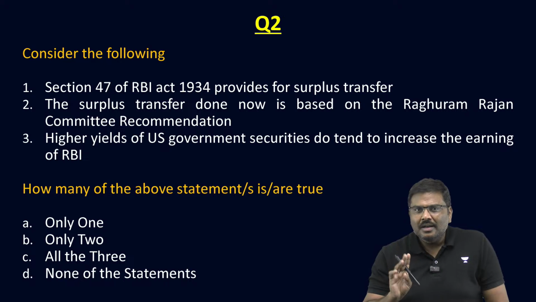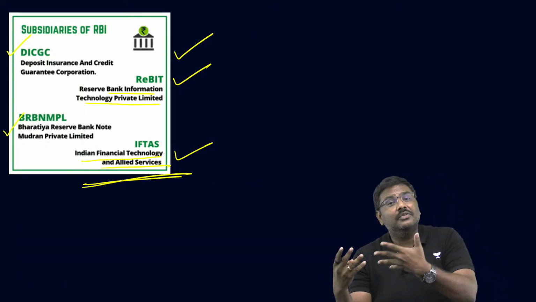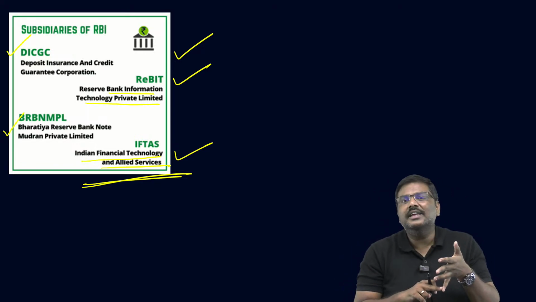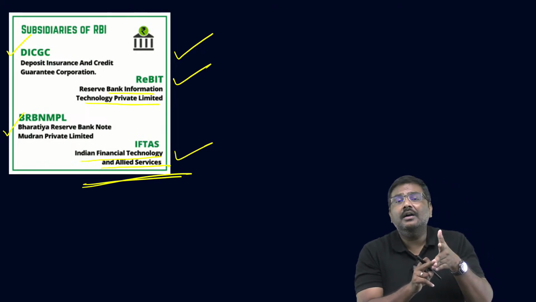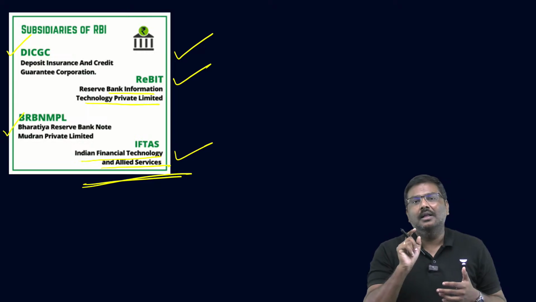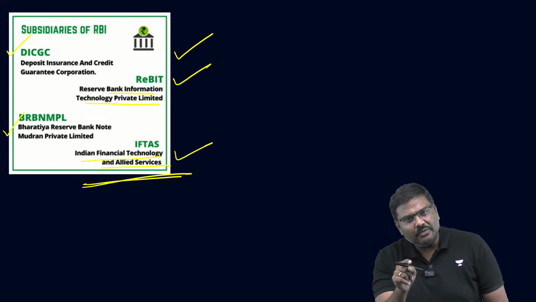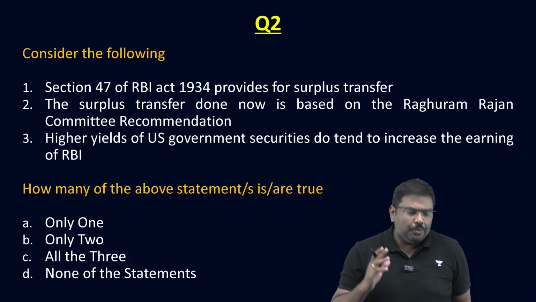So everybody is okay? In a single question, I have given you multiple points which are connected to current affairs: the Retail Direct Gilt scheme, the fintech repository, subsidiaries of the Reserve Bank of India, and I have also given you information regarding the Pravaha portal. All of them are there in the current affairs. Be careful. Now, let me go to question number 2.